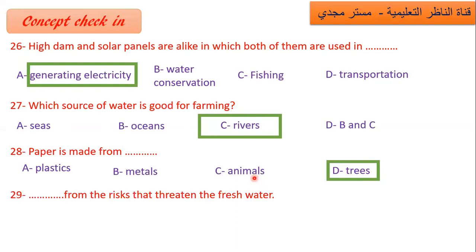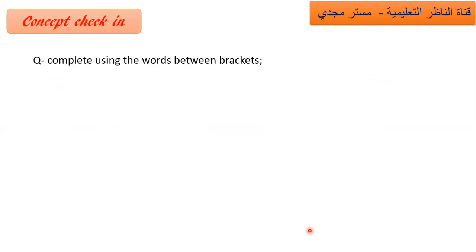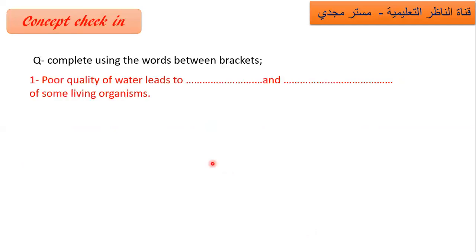One of the risks that threatens fresh water. Yes, we have said this many times: scarcity, poor quality, availability, both A and B. I think scarcity and poor quality. Now complete. So poor quality of water leads to death and extinction of some living organisms.